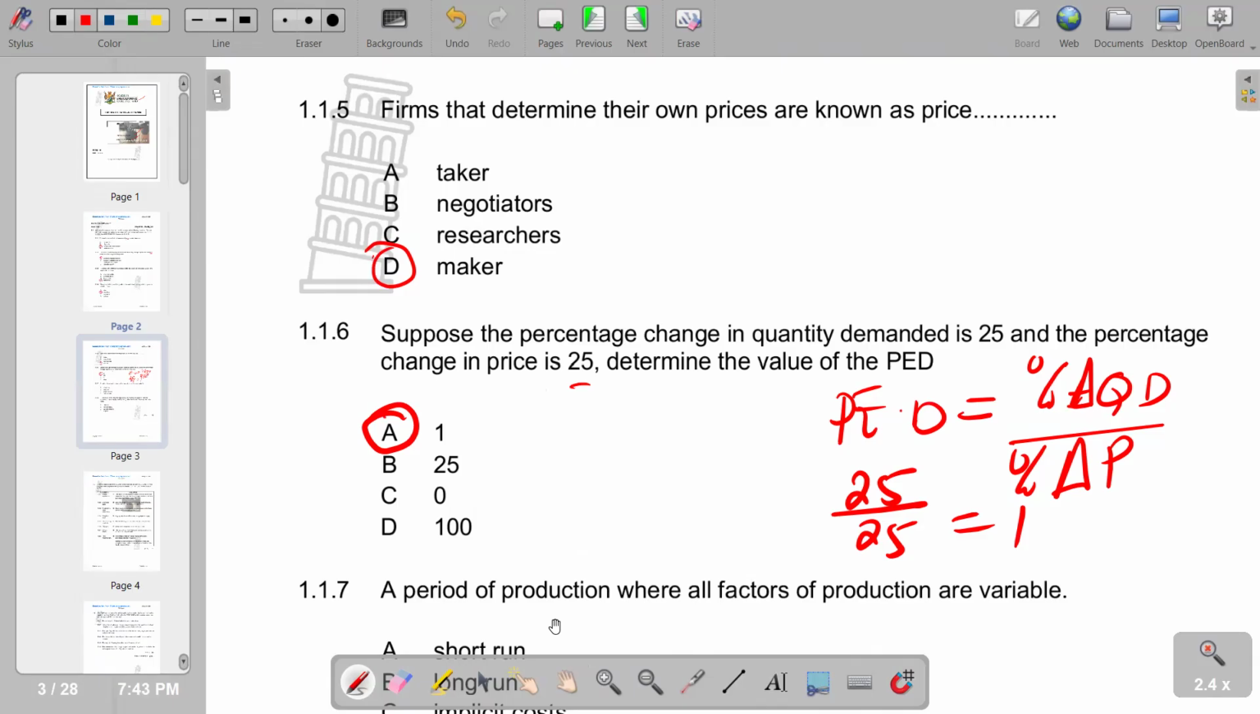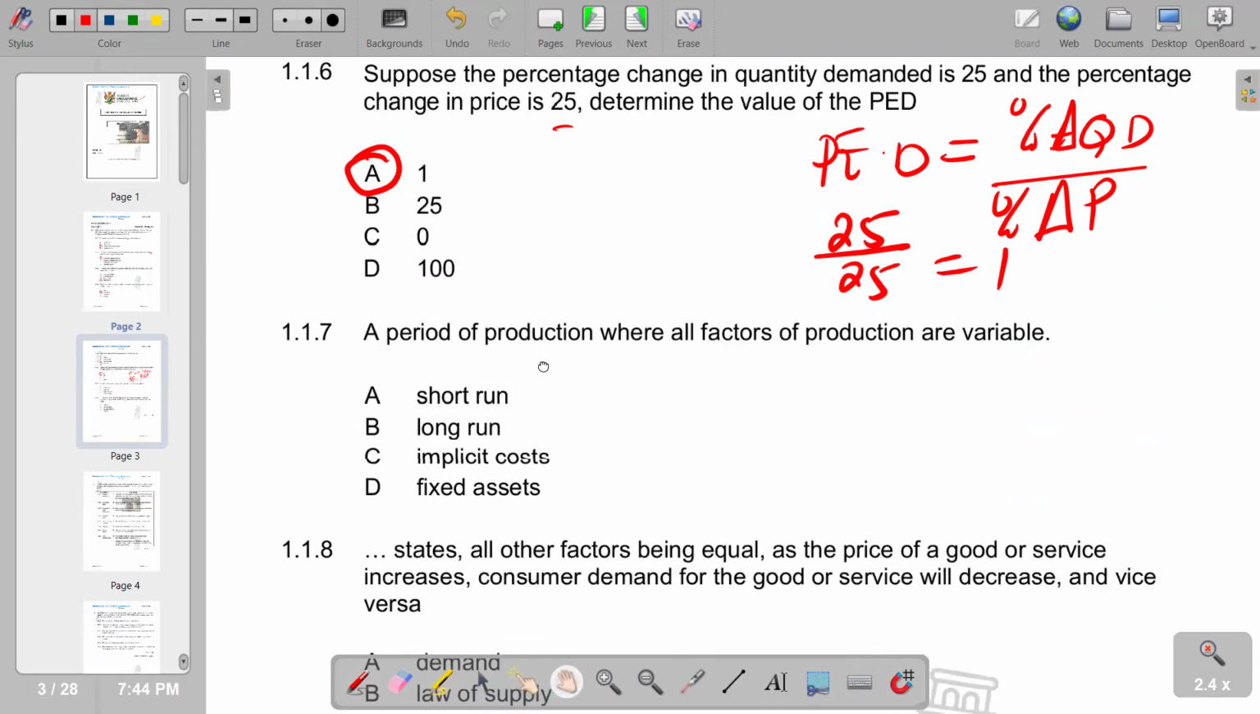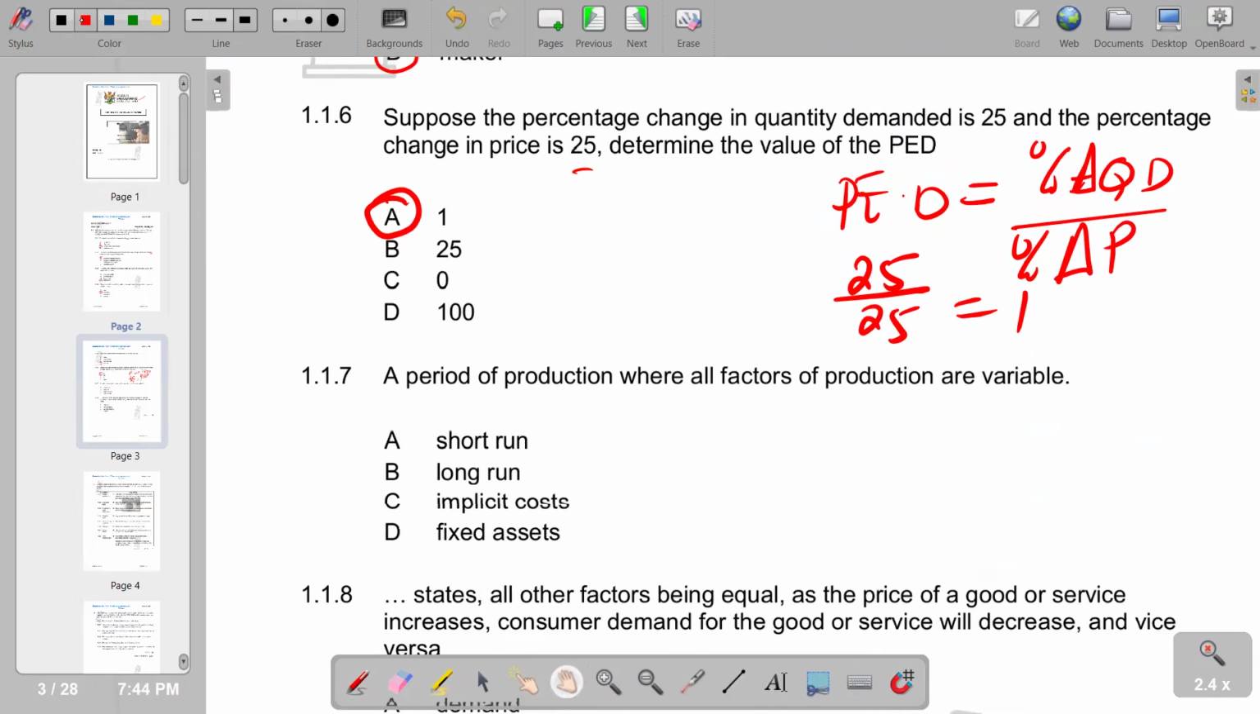Then we go to the next part, a period of production where all factors of production are variable. It is the long run. That's when we have all factors of production being variable. In the short run, we have at least one factor being variable. So that's what we have.